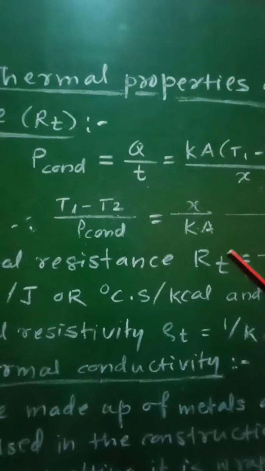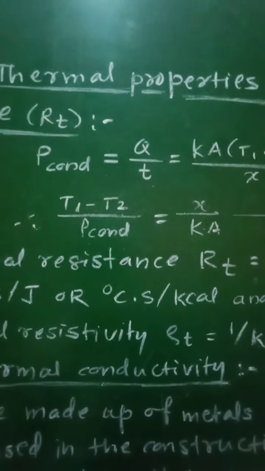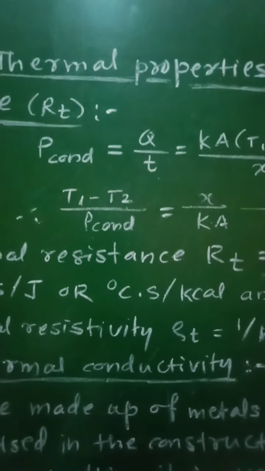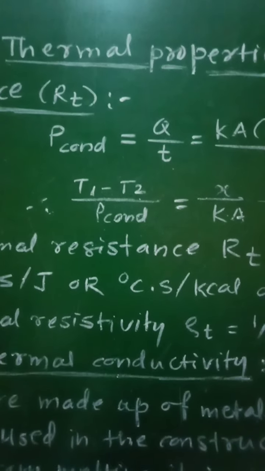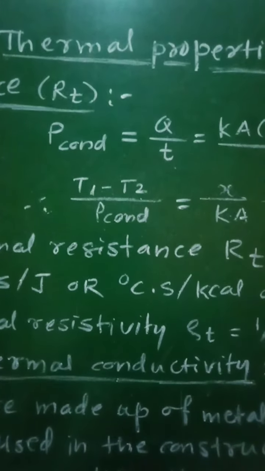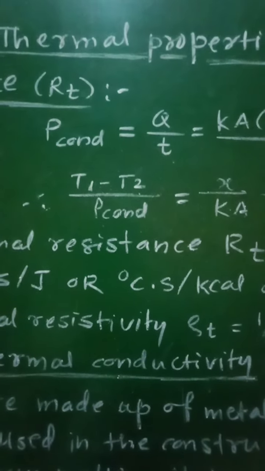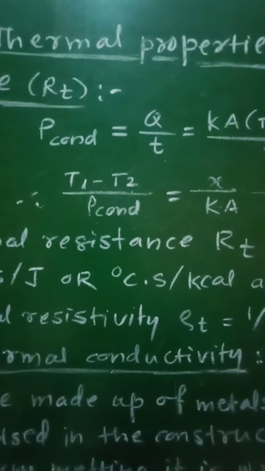Therefore, we can say that the amount of heat conducted per unit time through that slab of area A and thickness X depends on the constant K, which is called the coefficient of thermal conductivity, and it depends upon the material of the slab.